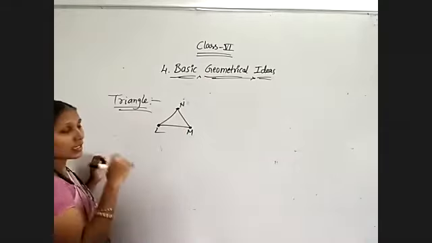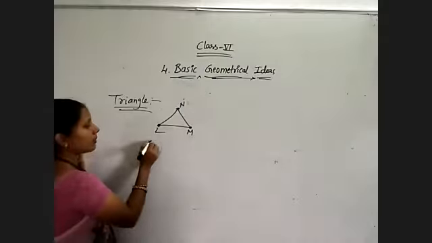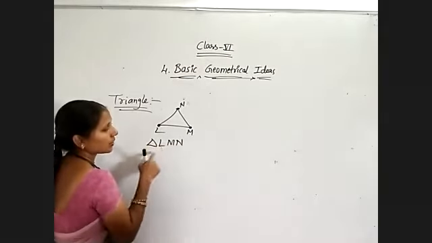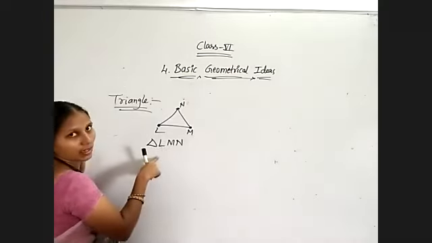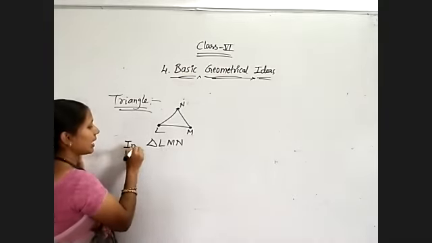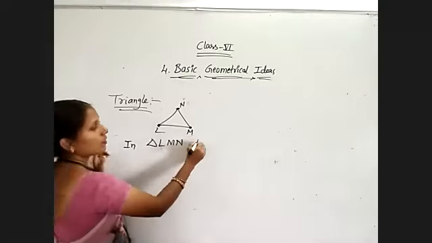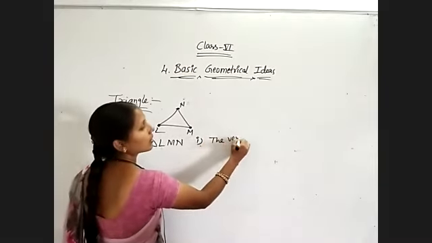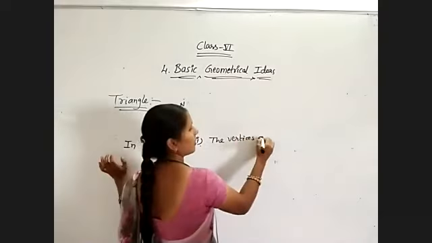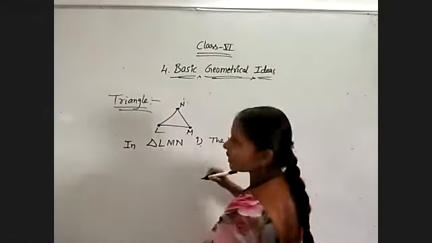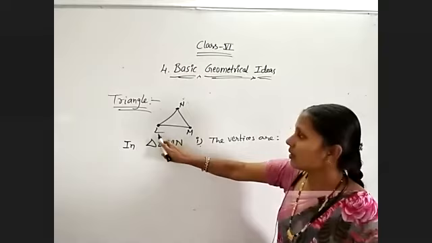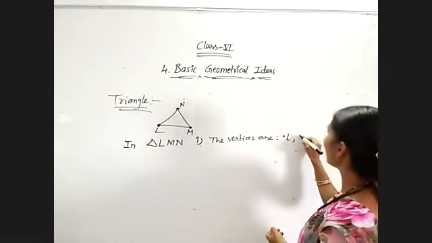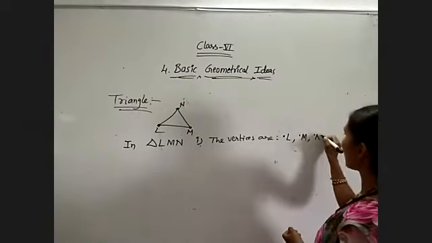It is symbolically written as triangle LMN. We have to denote the triangle in this way. In triangle LMN, first the vertices are, what are the vertices? Check now. LMN. That's all. Vertex L, vertex M, vertex N.